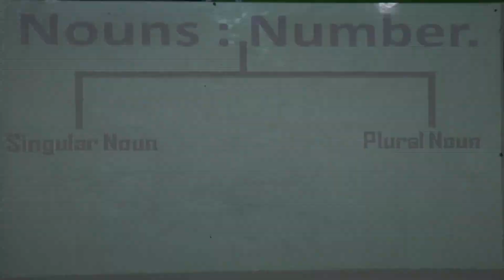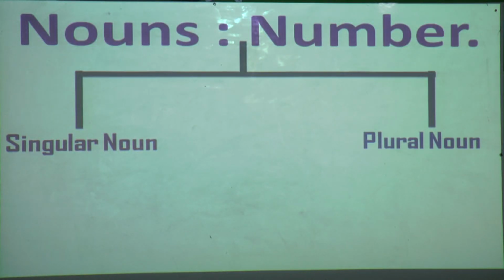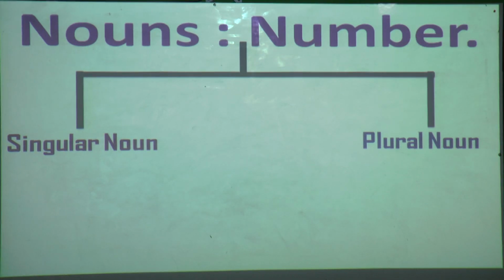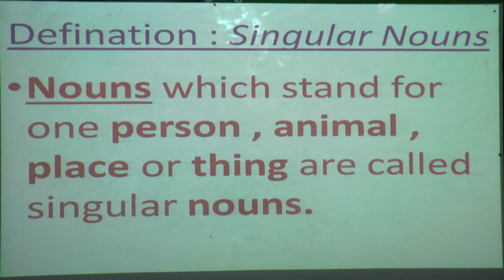Now we can see that noun number is divided into 2, that is singular noun and plural noun. Again I will repeat, it is divided into 2, singular noun and plural noun. Now what is a singular noun and what is a plural noun, we are going to see further.